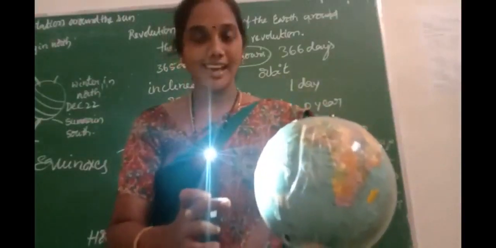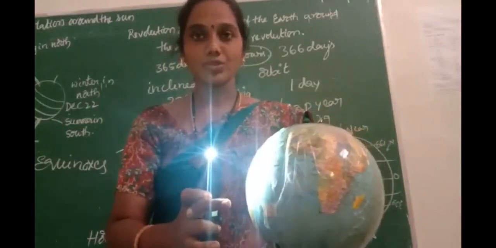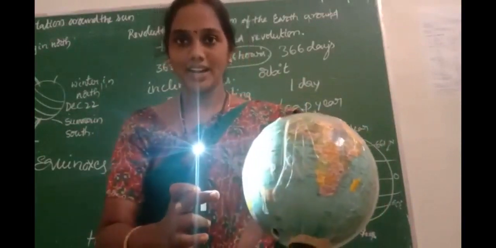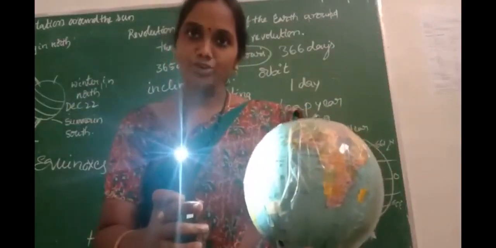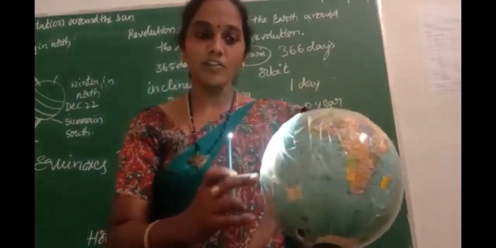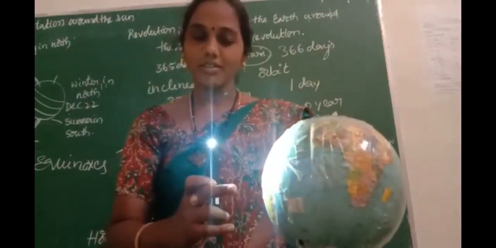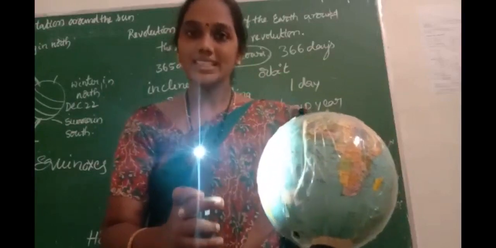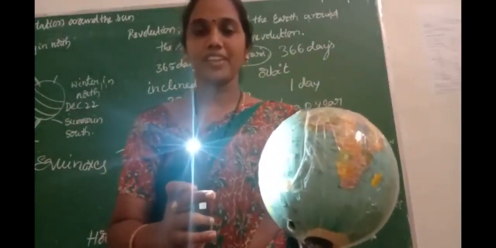The dark part of the earth comes to the light and the light part goes to dark. So this is how day and night happen. The sun is constant. The earth rotates in the west to east direction. That's why all parts of the earth feel that the sun always rises in the east. You do this activity with a ball and the help of candle light.